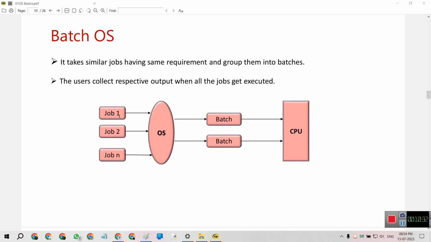For example, the jobs executed through this OS, understand like job 1 to job 50 are similar kinds of jobs, so they will be placed in a batch file, then job 51 to job n are placed in another batch file.